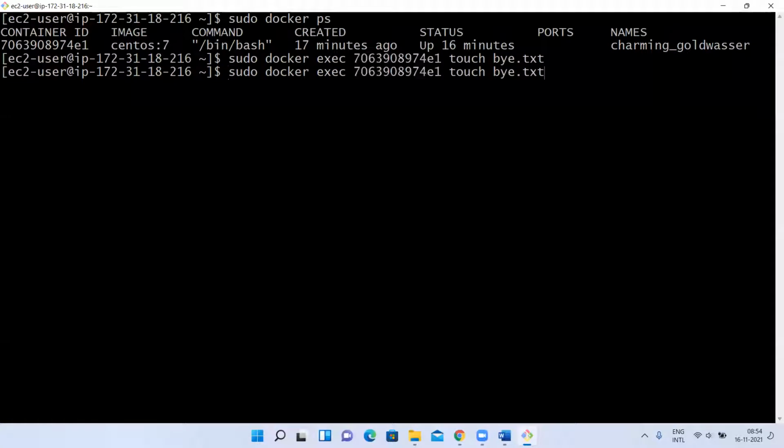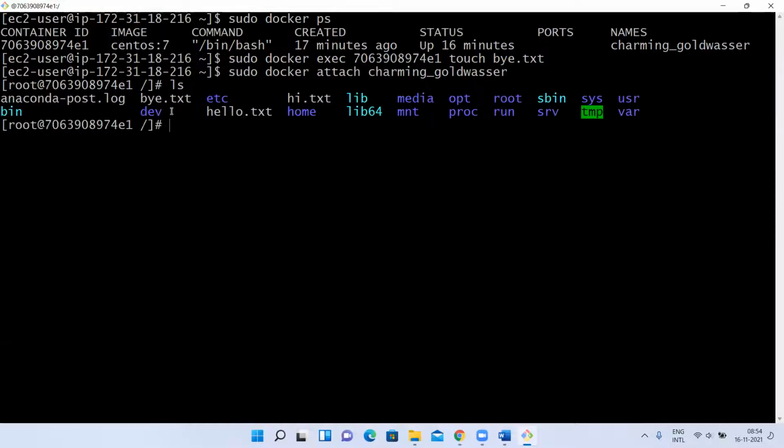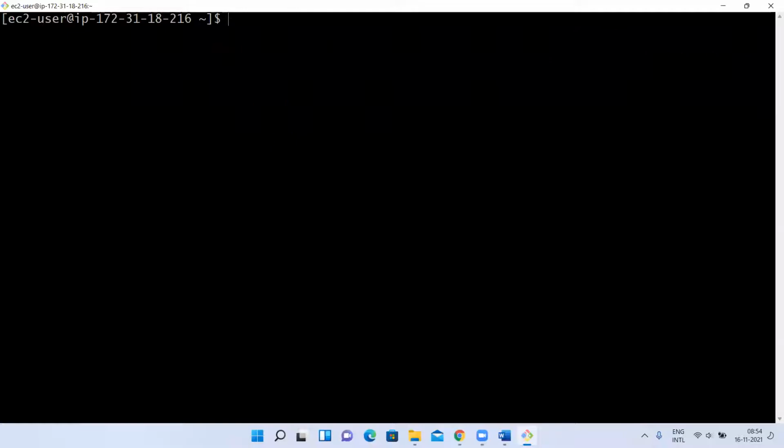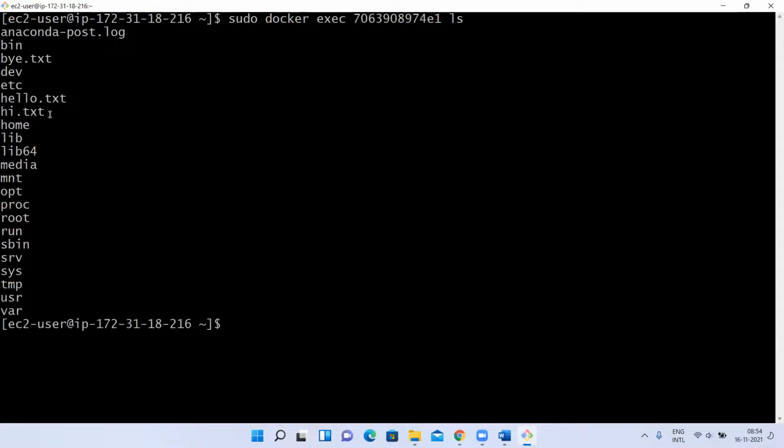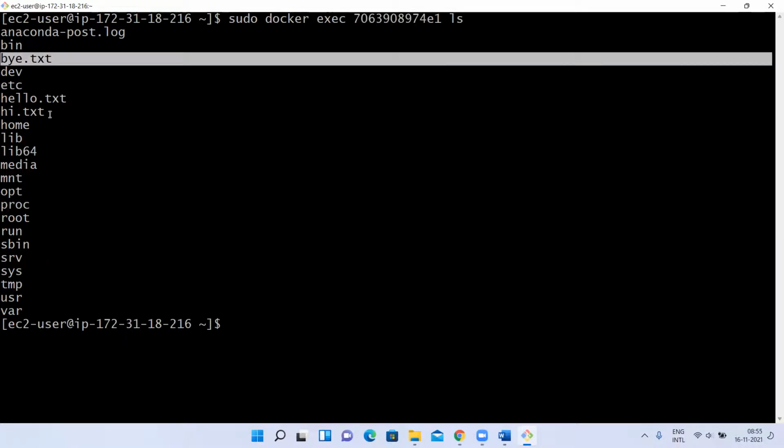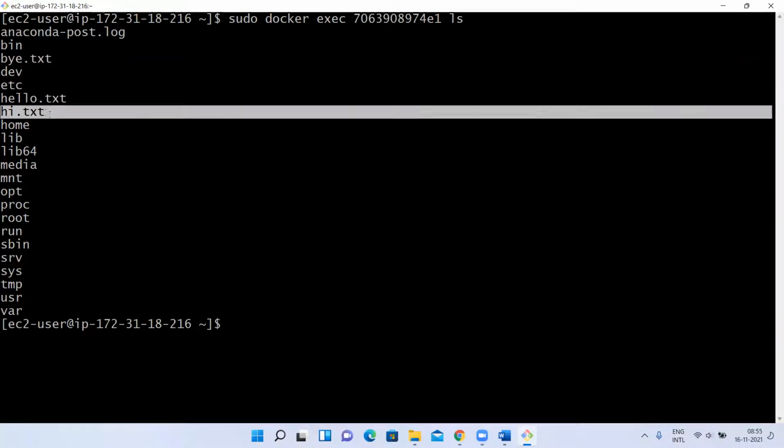Now, as I said, if I use attach and get inside this container and type ls, see, this by.txt is there. Yes or no? To verify that also, I need to get inside the container. First type ls. It is going to list what is present inside this container: by.txt, hello.txt, hi.txt.